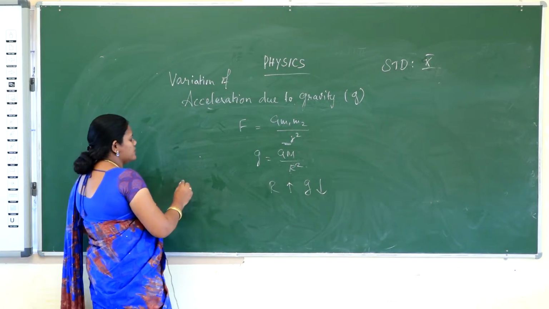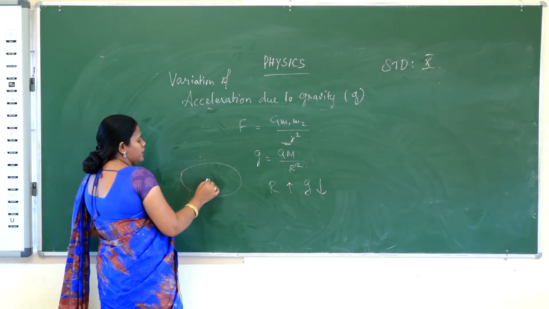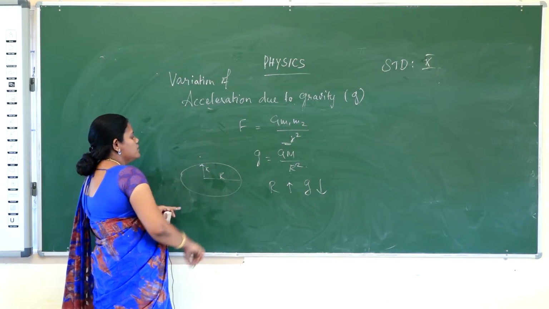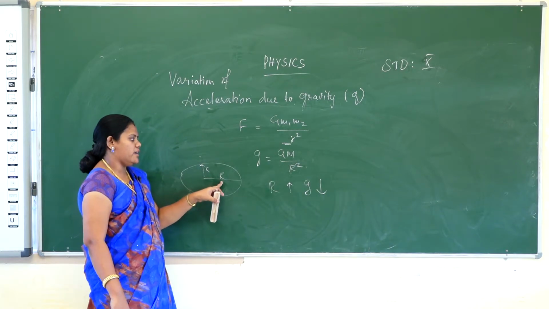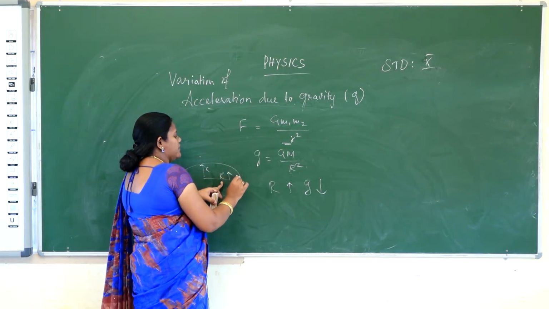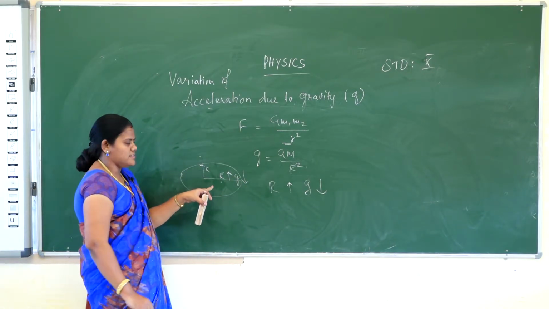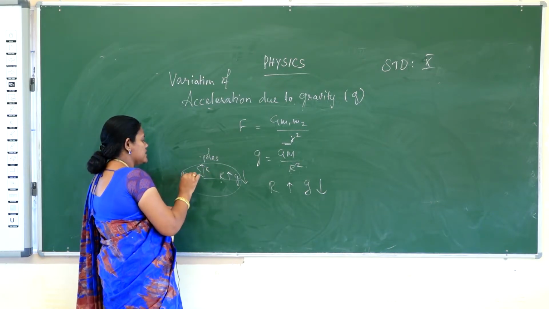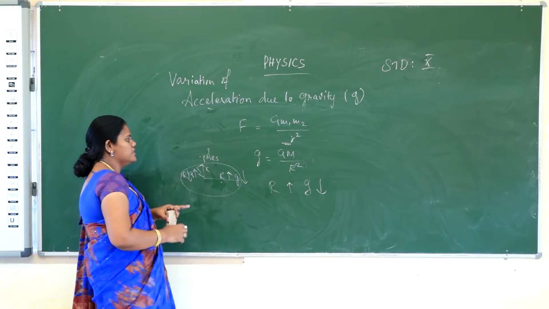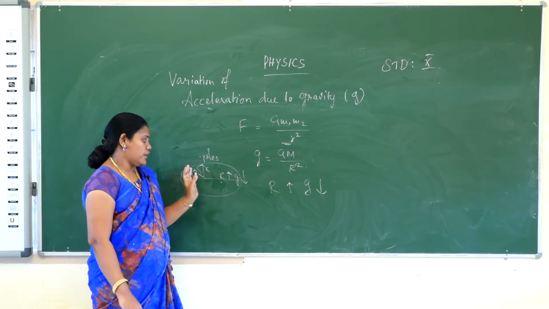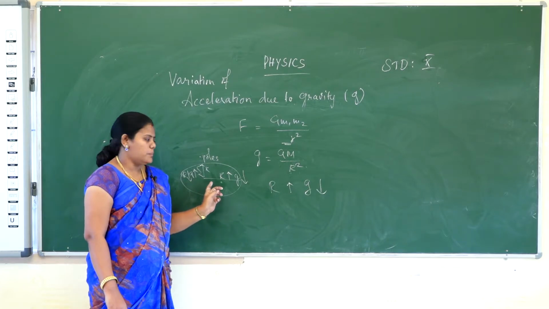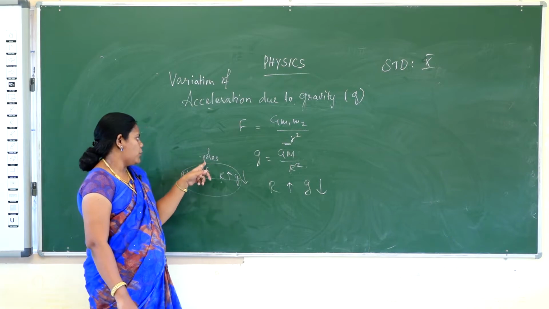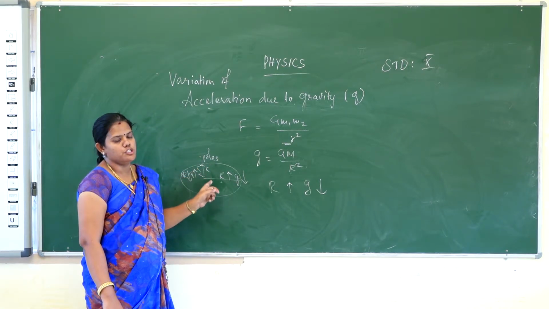And then consider that the earth has an elliptical shape. In the equatorial portion the radius is higher and in the polar part the radius is lower. So in the equatorial portion the radius is greater and the acceleration due to gravity decreases. At the poles the radius decreases and the acceleration due to gravity increases. According to Newton's law of gravitation, at the equator the radius increases and the acceleration due to gravity decreases. At the poles the radius decreases and the acceleration due to gravity increases.